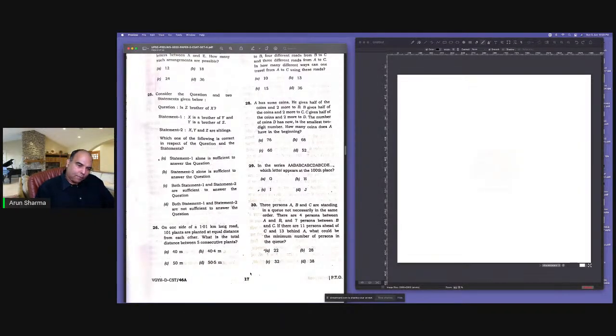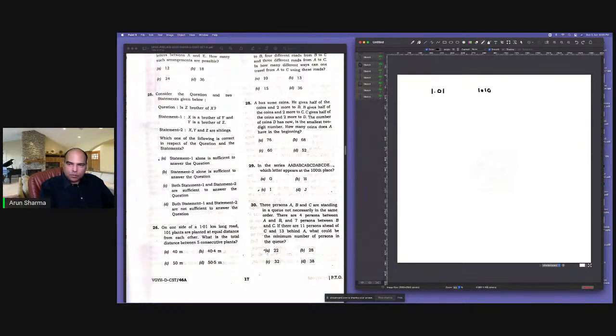26th. On one side of a 1.01 kilometer long road, 101 plants are planted at equal distance from each other. So a 1.01 kilometer road means a 1010 meter road.